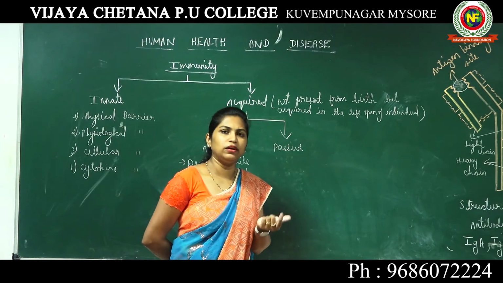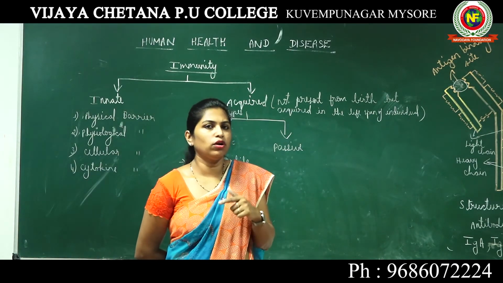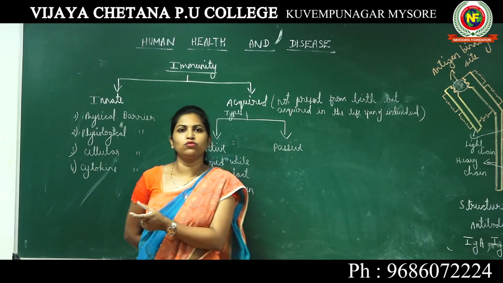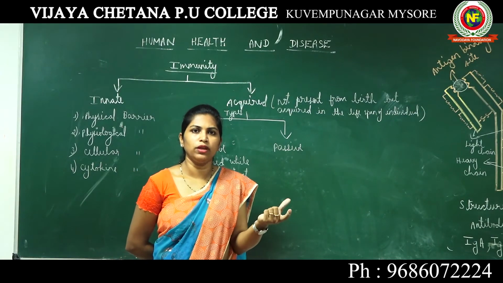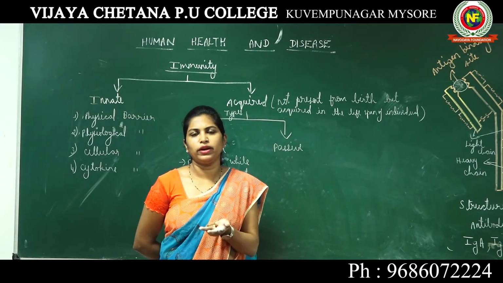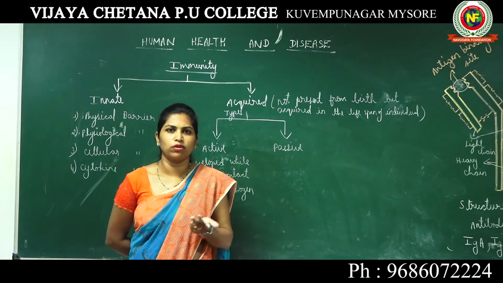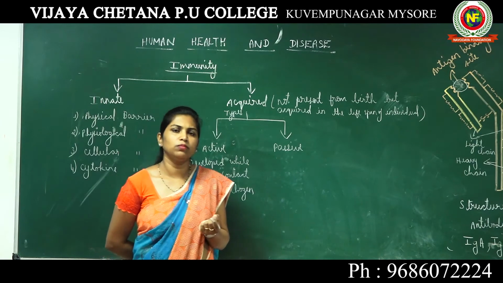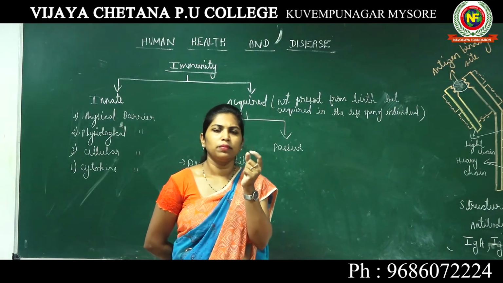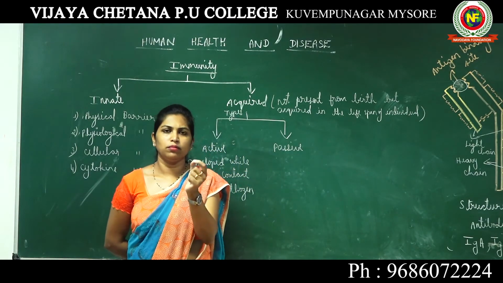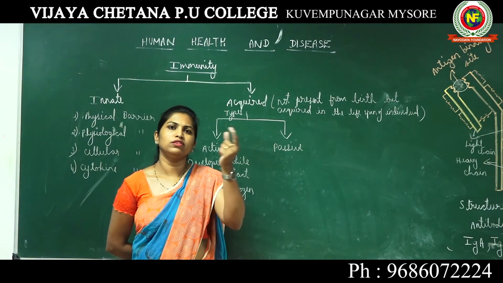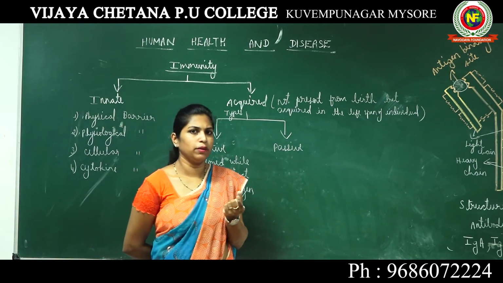Imagine this virus has entered your body. You have not taken any previous precaution to avoid chickenpox. Suddenly this varicella zoster virus has entered your body. After the entry of the virus, maybe after 20 or 21 days, you developed chickenpox. Okay, what are chickenpox? They are small, kind of reddish blisters that you will find on your body surface. Okay, small blisters will start forming across your body.